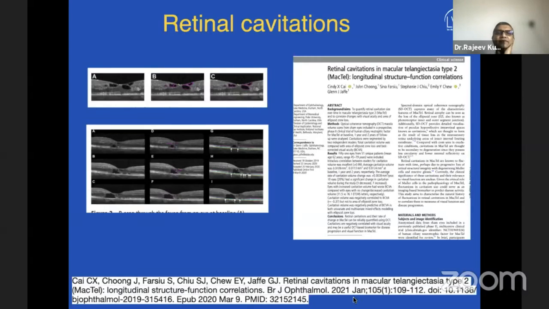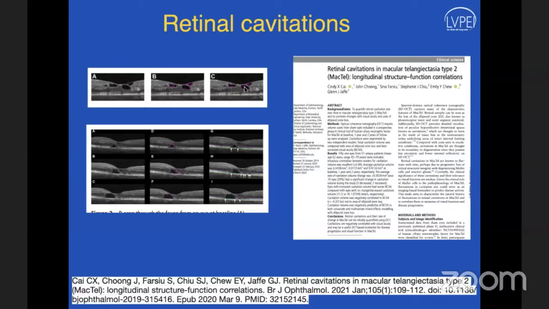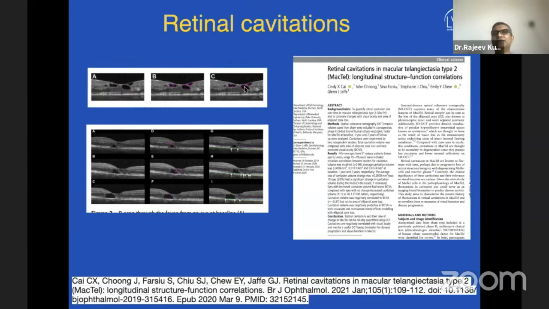There is another study on the retinal cavitations I was talking about, where there is a loss of tissue inside. They looked at the areas of retinal cavitation as you see here. All these cavities are marked, and then the total area of retinal cavitation in the macula is calculated, which can give a prediction of the correlation with visual acuity in these patients.